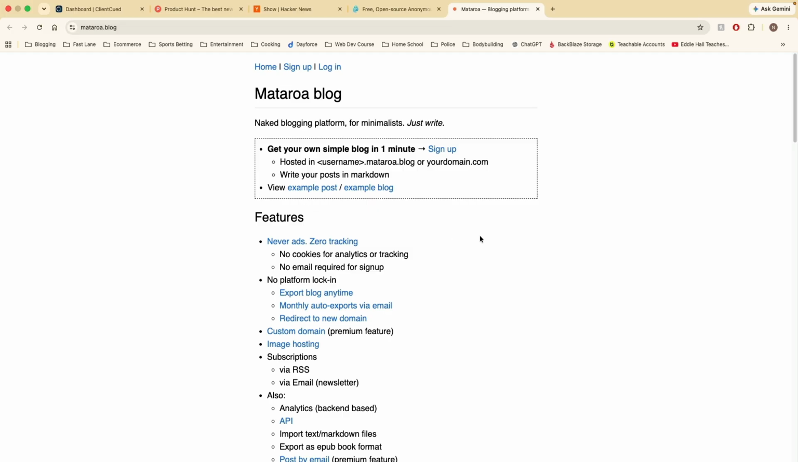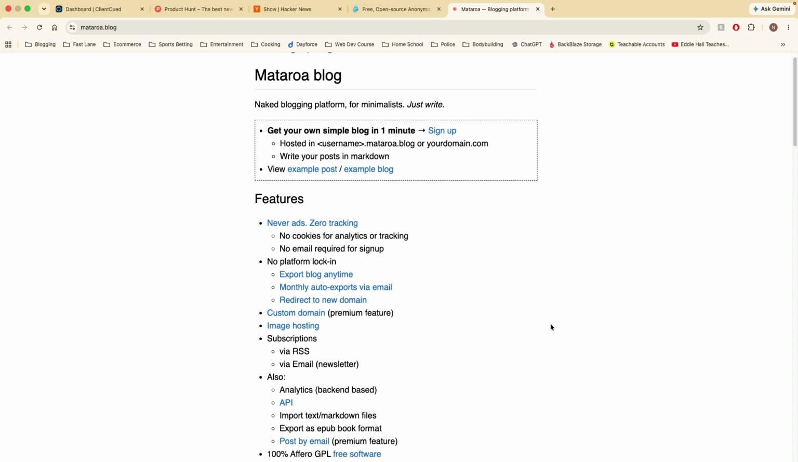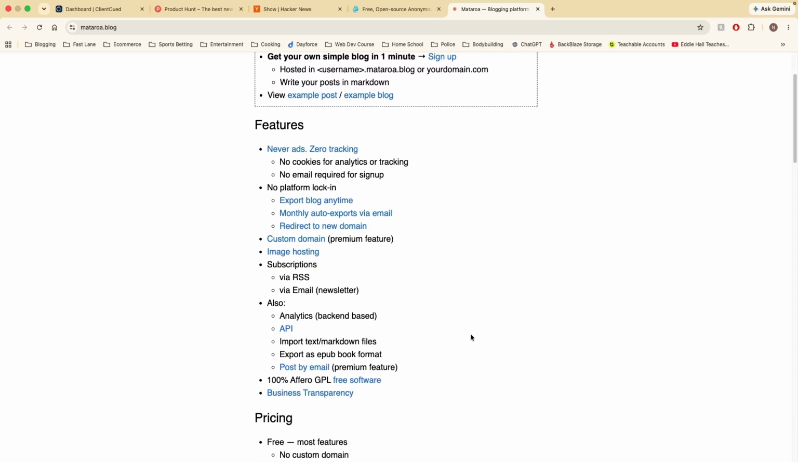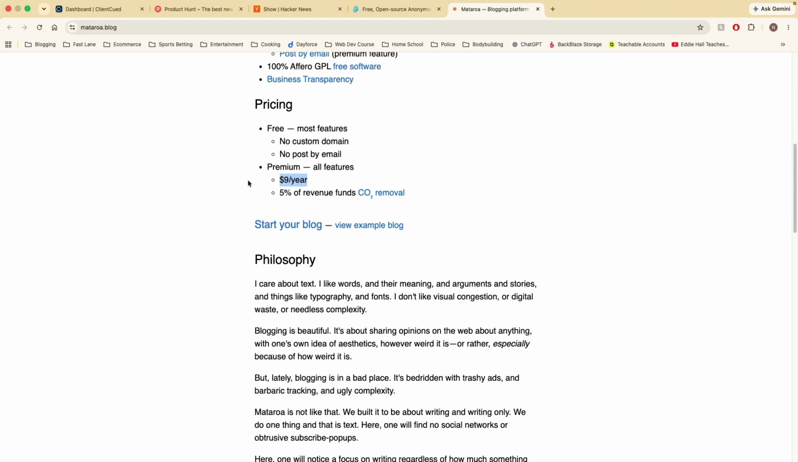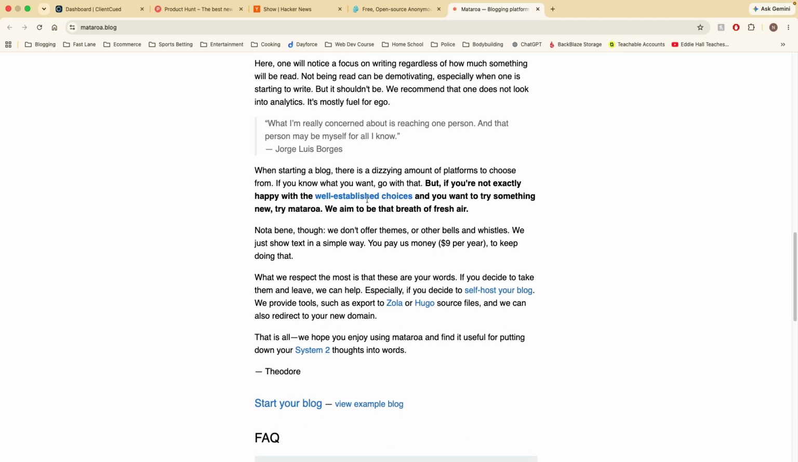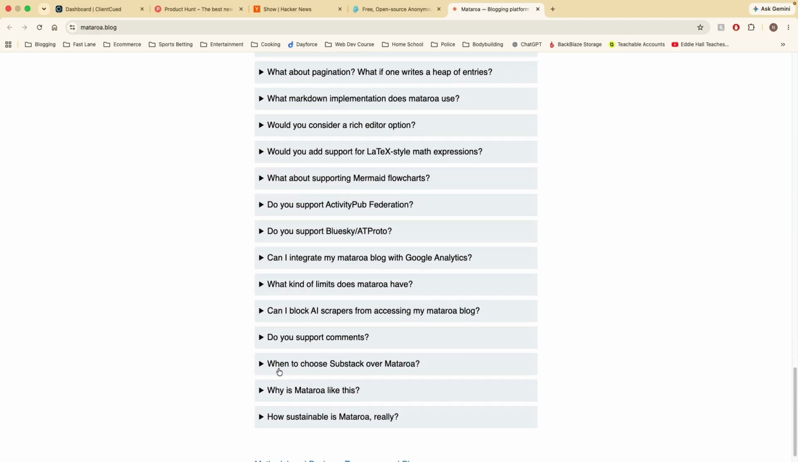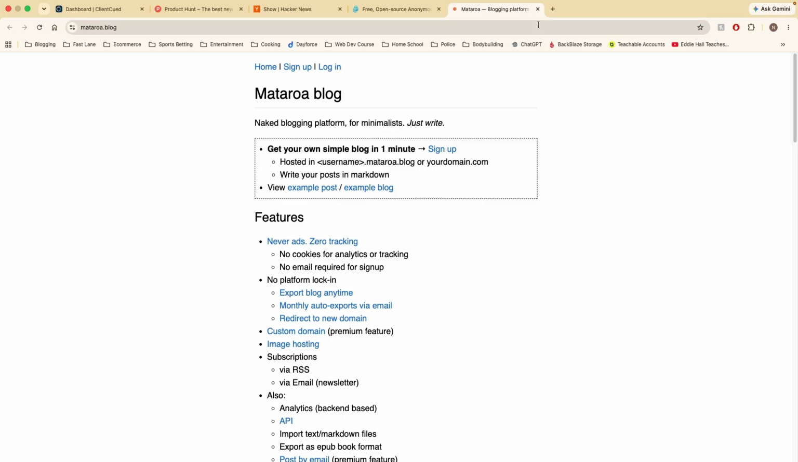Here's another one, Muira Blog. This is like a bare bones WordPress service. Basically, you can start a simple blog in as little as 1 minute, track everything, have image hosting, do everything for $9 a year. Okay, $9 a year. Again, somebody's making this, like how minimal their landing page is. I guarantee you this person is making money.